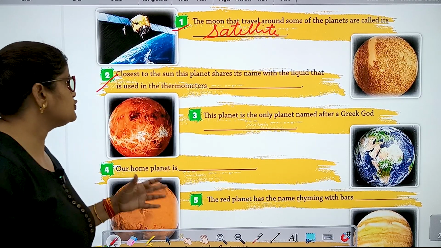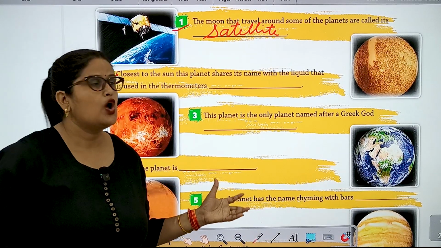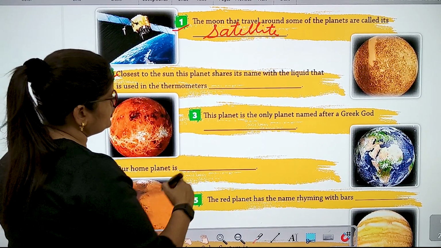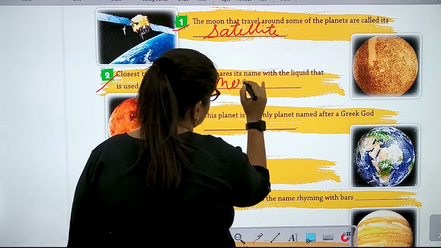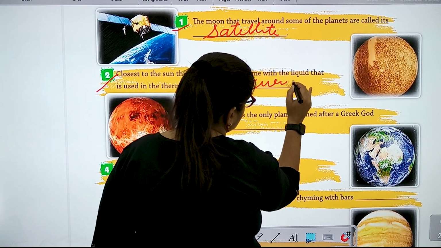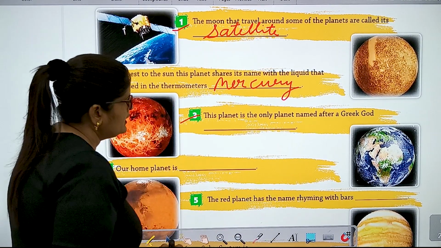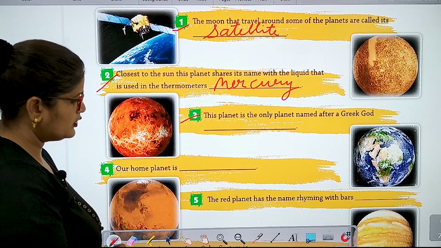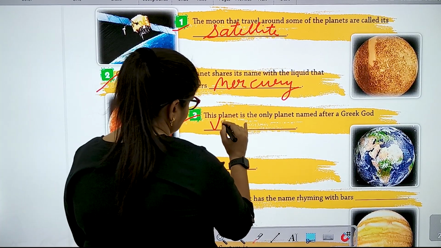Number 2. Closest to the sun, this planet shares its name with the liquid that is used in the thermometer. It is Mercury. Number 3. This planet is the only planet named after a Greek goddess. It is Venus.